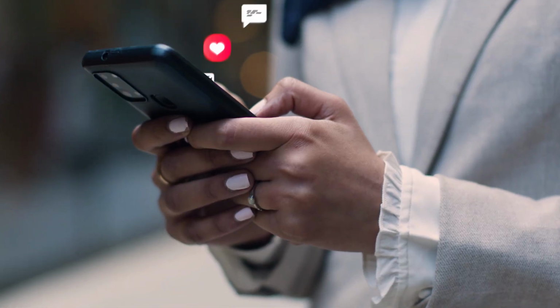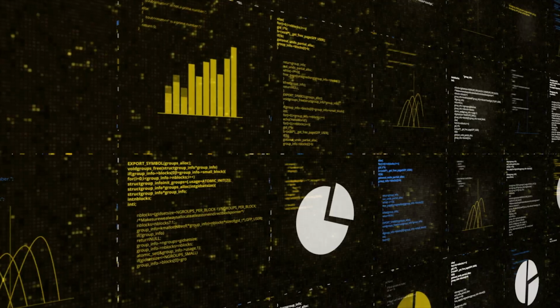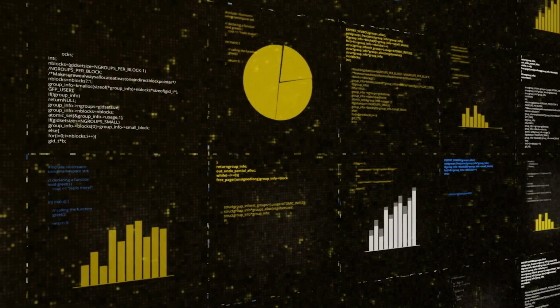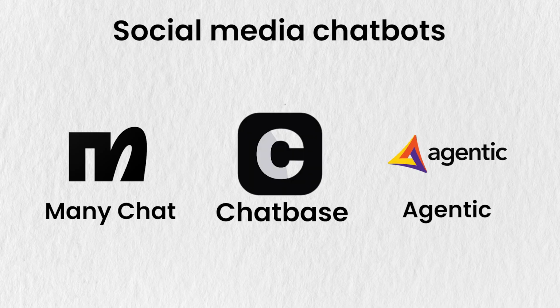There come social media chatbots. Most of the influencers I generally talk to have issues because they get a lot of inbound messages. Now it can be automated using social media chatbots. You can train any AI agent on the particular personality of an influencer, and this agent can be trained on the data that they generally post on their social media, and it can be used as a first point of interaction for their audiences. Then you can sell this type of AI agent directly to those influencers. These types of AI agents can be built using platforms like ManyChat, Chatbase, and Agentive, and you can start building these without having any coding knowledge.